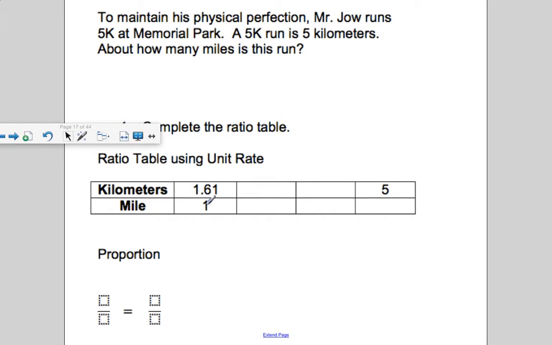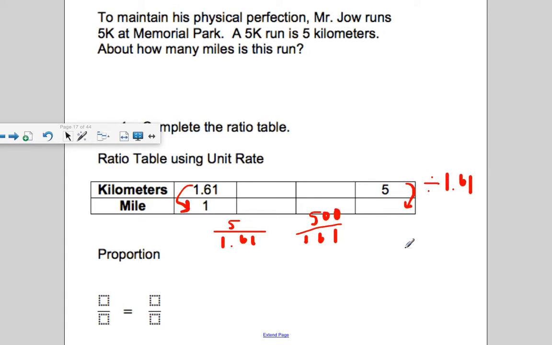So it's up to you. Do you want to do within or between? Let's do a within. How do you turn 1 and 61/100 kilometers to 1 mile? You're dividing by 1 and 61/100. So what is 5 divided by 1 and 61/100? When I divide by decimals, I prefer working with friendlier numbers. So let's use 161. I moved the decimal 2 over to the right, so that'll be 500.